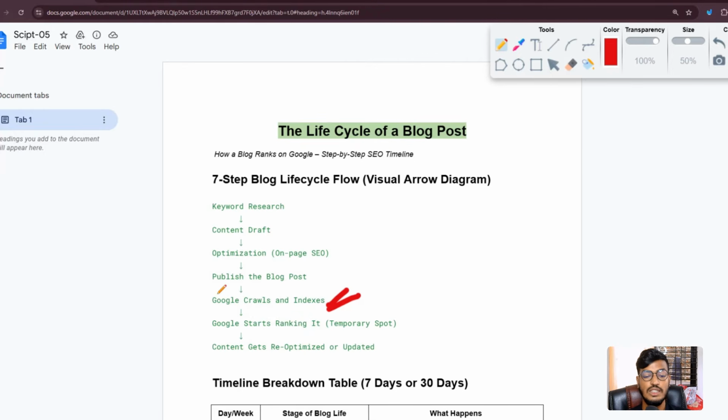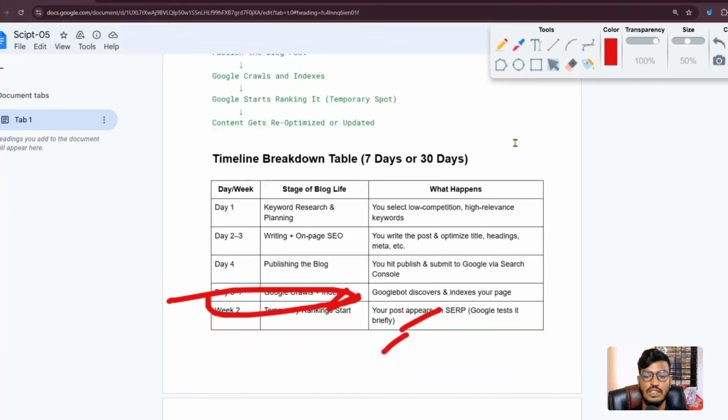After finishing the crawling and indexing, Google will automatically start ranking it. Then the content gets re-optimized or updated. After finishing the blog post publishing, you need to re-optimize it. You need to re-upload some of the contents, or change some of the contents and everything. So this is the full cycle of the information.